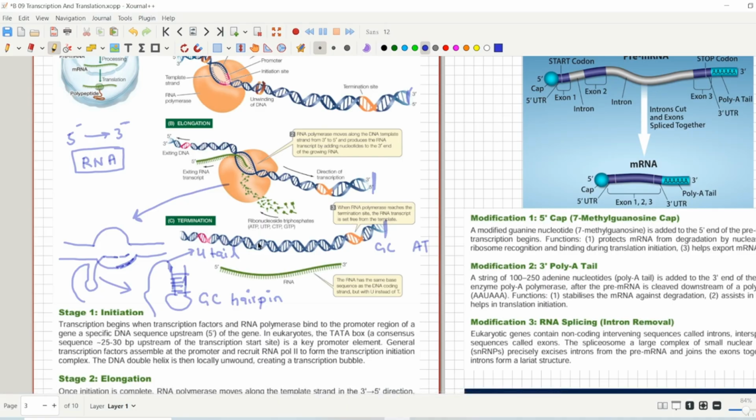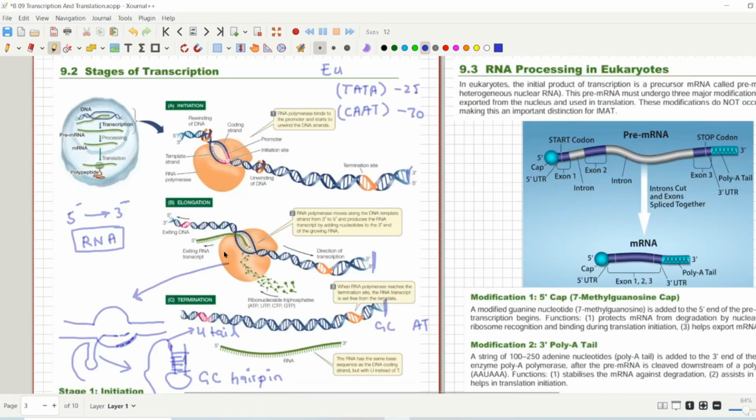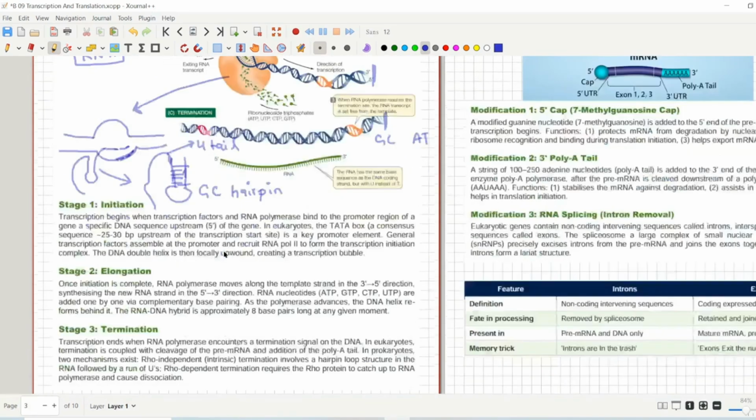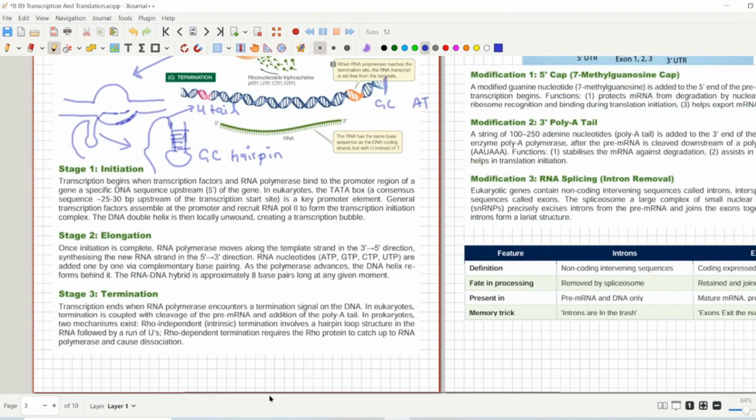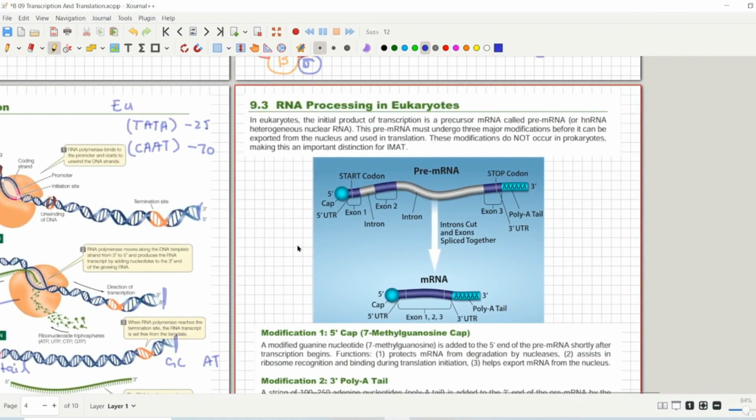If you want to summarize the whole process, and if there is any step that you didn't get, I have already summarized the whole process in front of you. Just take a screenshot and now you are good to go, and we will move on to the next step, that is the post-transcriptional modification of messenger RNA molecule.